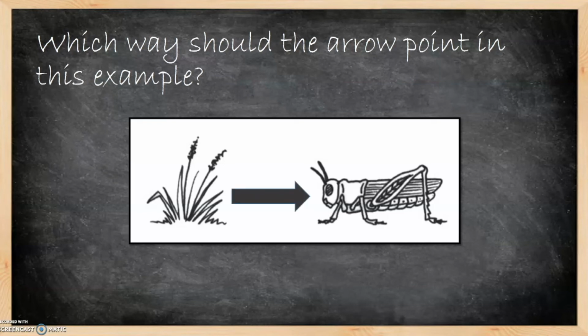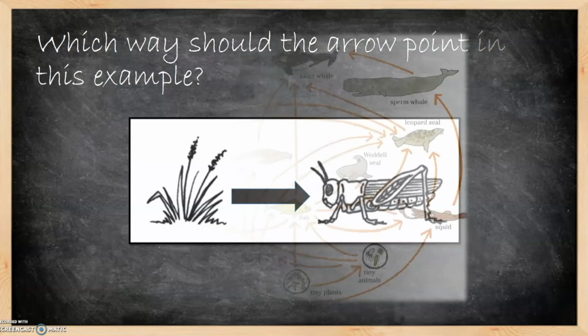Whenever we're looking at food chains and food webs, plants will always be at the bottom of our food chain or the bottom of our food web. Either the plant or the sun. That's where all of our energy originates. The sun produces energy. The plants absorb that energy. They convert it using photosynthesis into food, and that's how they grow. Animals then eat the plants, and that's where they get their energy from.